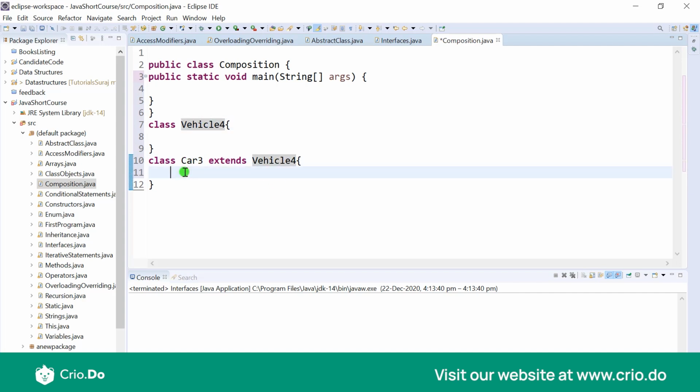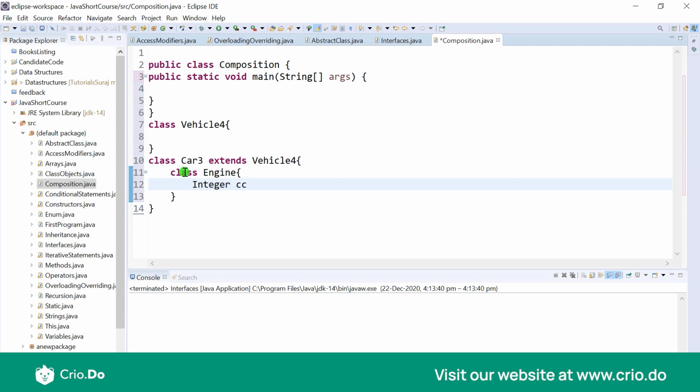Now Car would also have an engine, right? So we could create a new class called Engine, and in this we could have, let's say, an integer cc and many other things, but let's just keep it over here now. So this is actually a composition. So a car has an engine, and this is how a has-a relationship is created.